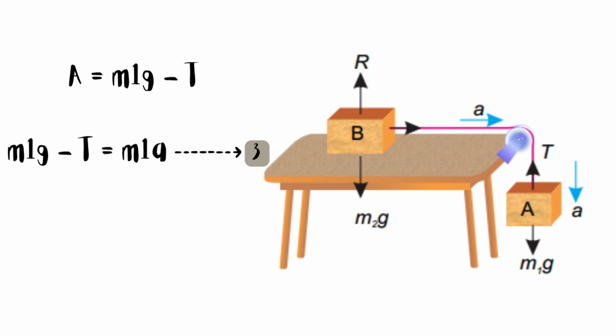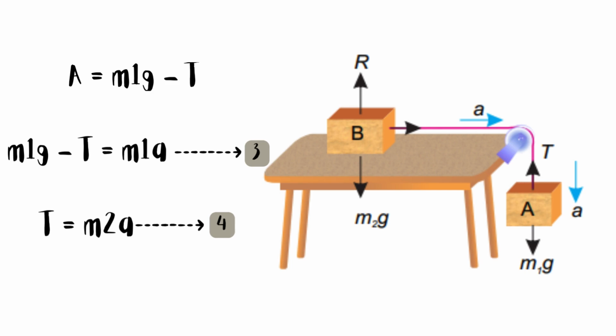The forces acting on body B are weight m2g of the body B acting downward, reaction R of the horizontal surface acting on body B in the upwards direction, tension T in the string pulling the body B horizontally over the smooth surface. As body B has no vertical motion, hence resultant of vertical forces, m2g and R, must be zero. Thus, the net force acting on body B is T. According to Newton's second law of motion, T equals m2a.